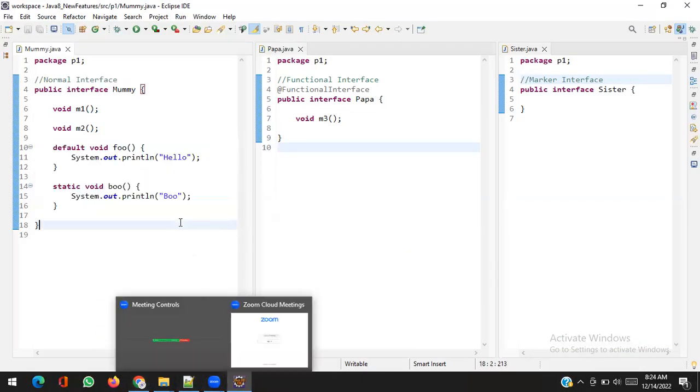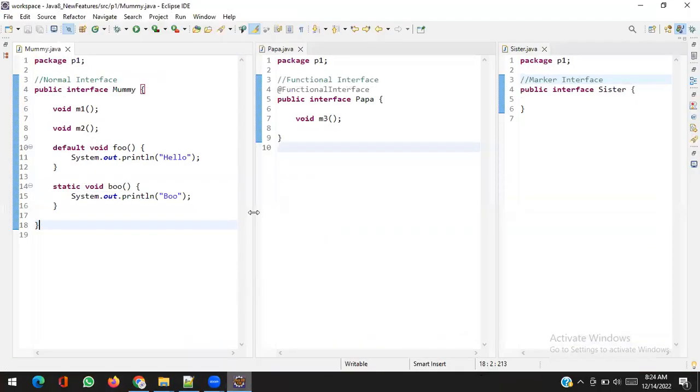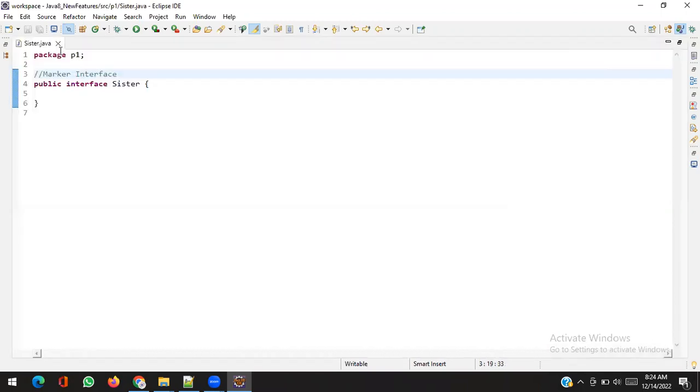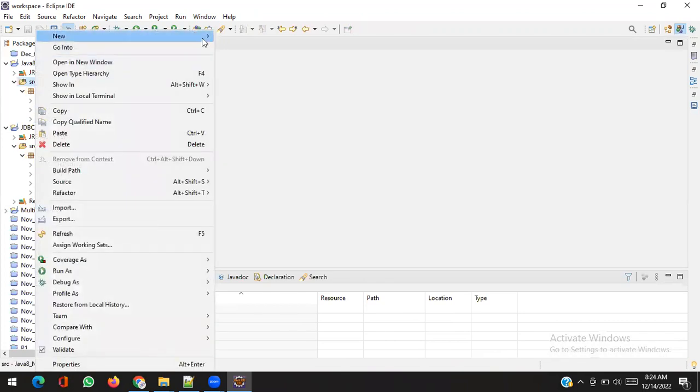Fine. This thing is okay. Next is lambda expression. Lambda expression is a new way of writing a small block of code. So let's start with lambda expression. Okay, in the next package, p2.